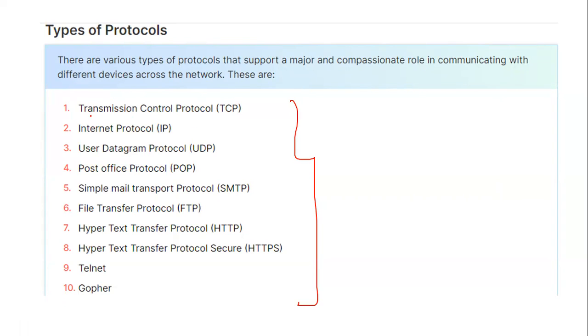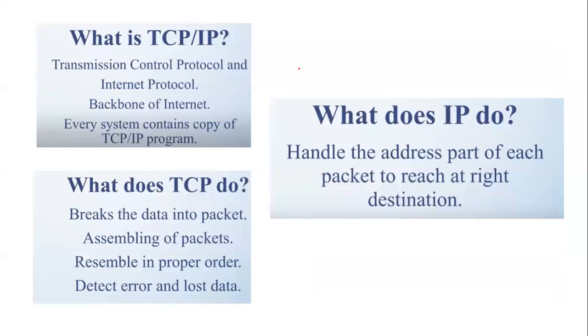First of all, I've given you the names of the protocols and the acronyms also, so in case the acronym comes, you can identify the type of protocol. TCP stands for Transmission Control Protocol. We have Internet Protocol, User Datagram Protocol, Post Office Protocol, Simple Mail Transport Protocol, File Transfer Protocol, Hypertext Transfer Protocol, and Hypertext Transfer Protocol Secure. Telnet and Gopher: on these two topics no questions are seen, but at least have an idea.